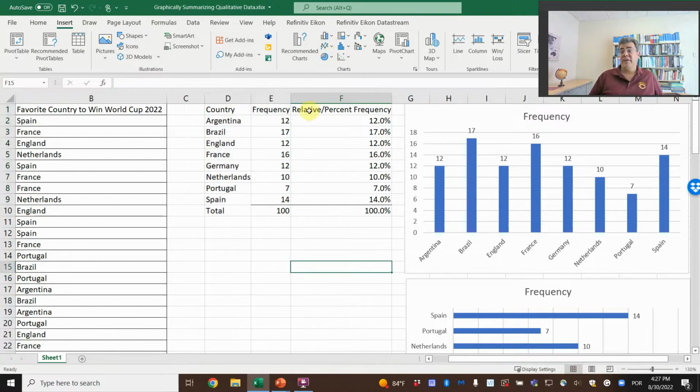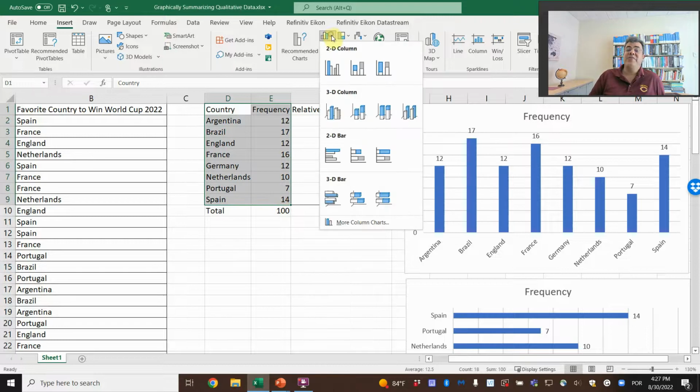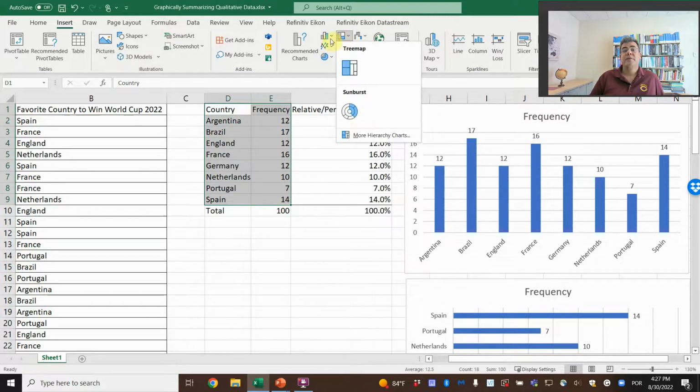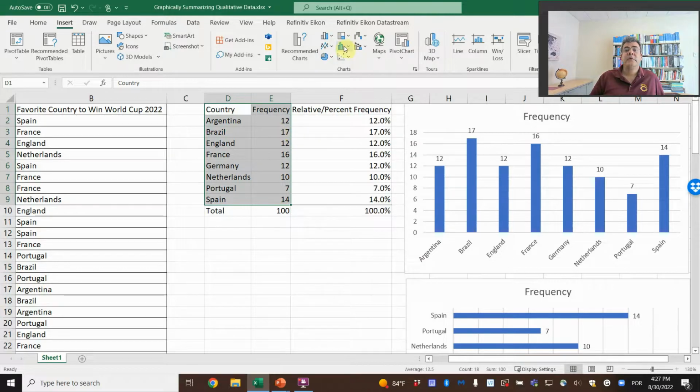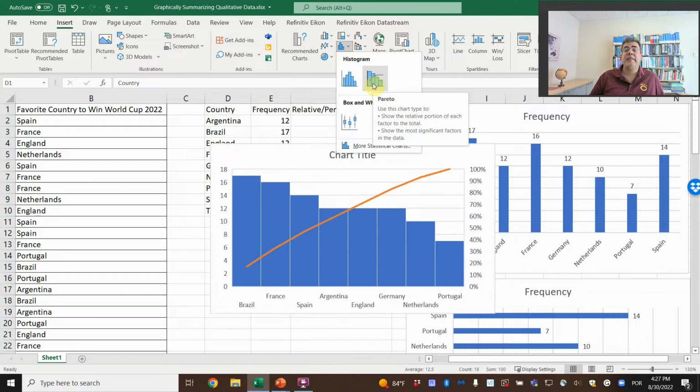We don't even need to work with the frequency or the percent frequency here. Select. However, they are not here. They are here, on the statistic chart and histogram section.